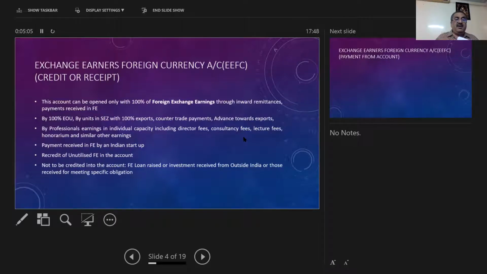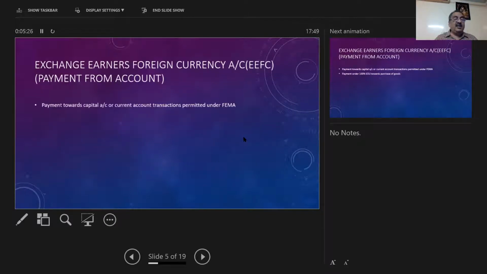If anybody wants to invest in India, that amount should also not be given credit in the EFC account. In case anyone sends an amount for some specific obligation, even to meet some medical expenditure, that amount should not be given credit in the EFC account. Okay, this is with reference to credit.